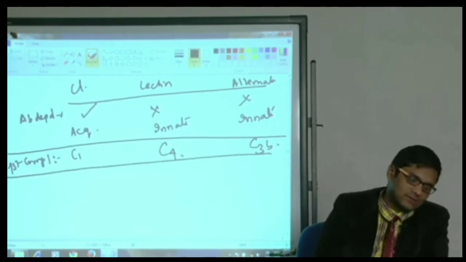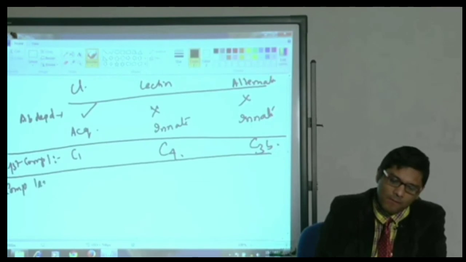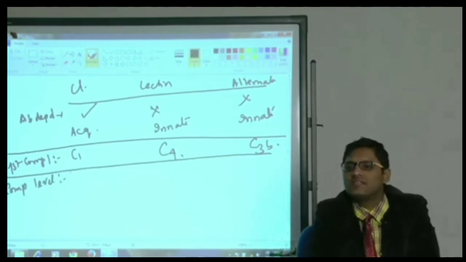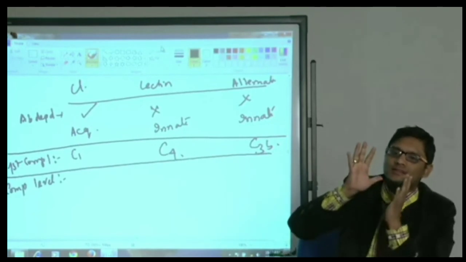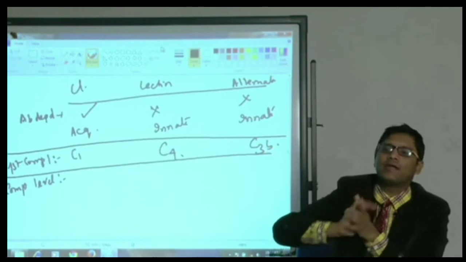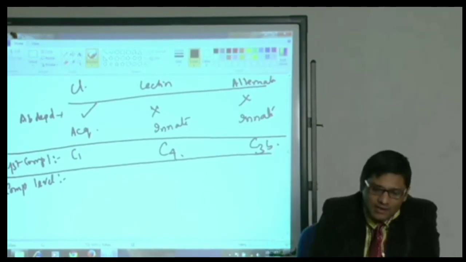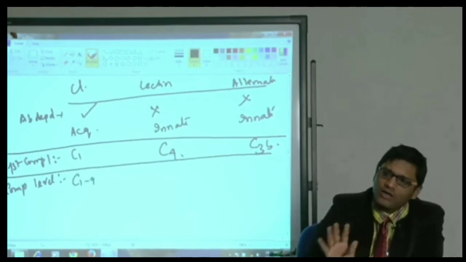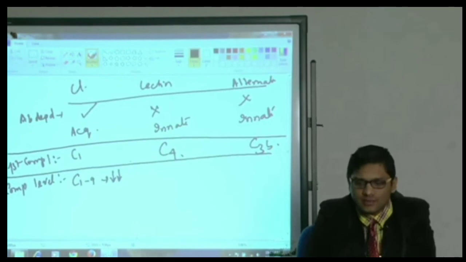Then they also ask about the complement level. It is easy to remember: whichever complements are utilized, that level will be decreased. If a complement is not utilized by the pathway, its level will be normal. For example, in classical, C1 to C9 are all utilized, so all complement levels will be decreased.